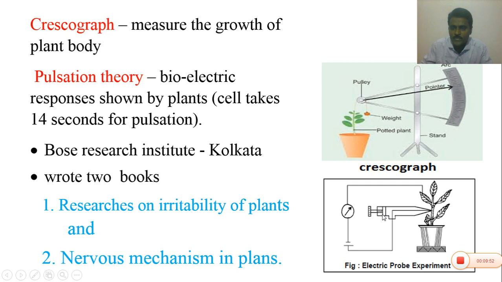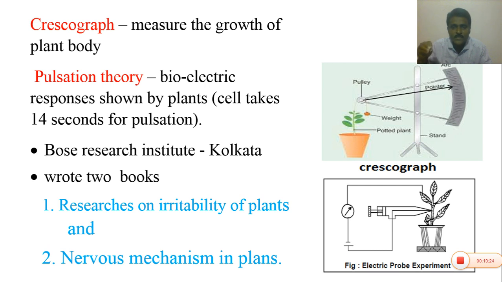With the help of the electric probe, inserted into the cortical cells of the stem of a plant and connected to the galvanometer, he observed the oscillations of the needle in the galvanometer. He proved that the cortical cells present in the stem show rhythmic pulsation, like the heart in the animal body, which shows contraction and expansion.